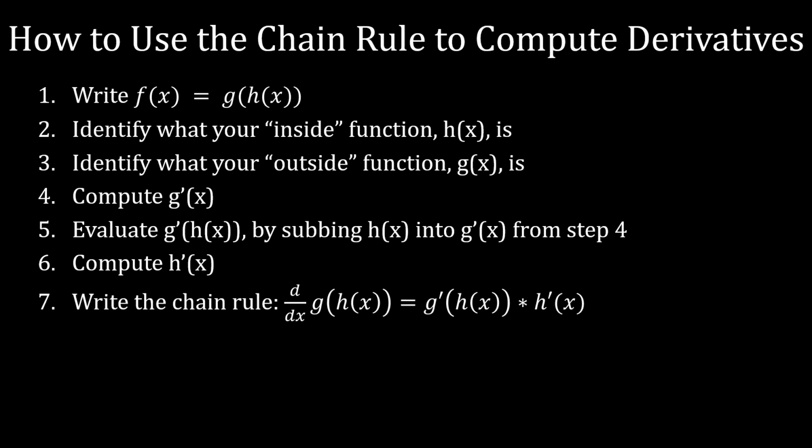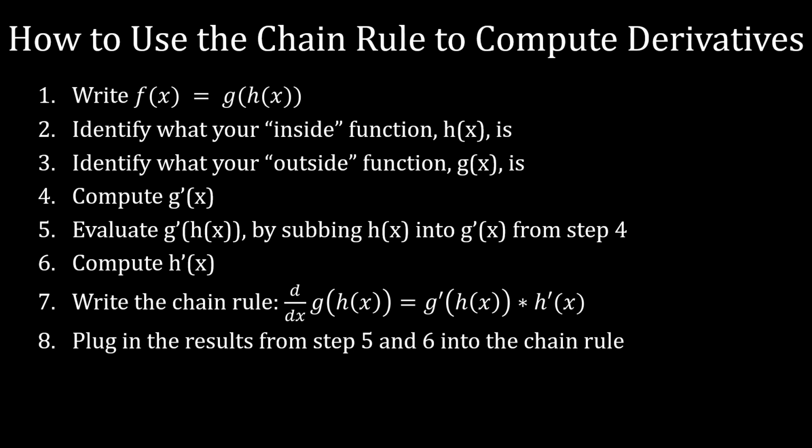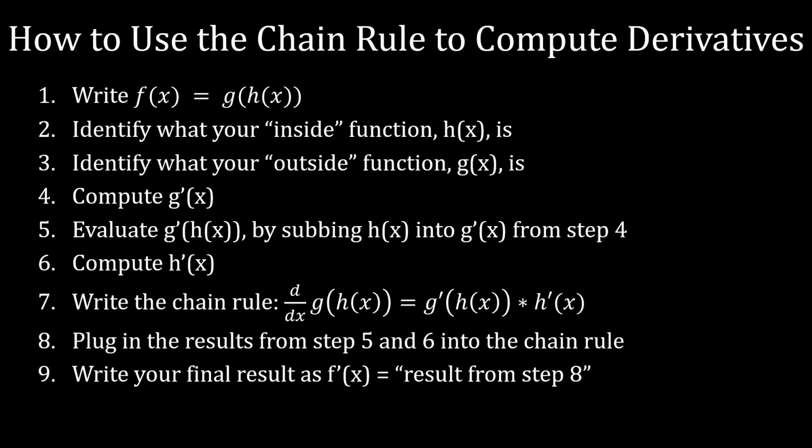We're going to write down the full chain rule just so we know what we're doing. So d dx of g of h of x is equal to g prime of h of x times h prime of x. And then we're going to plug in the results from step 5 and 6 into the chain rule, and then neatly write our final answer, f prime of x is equal to that result. Just a quick tip before we go into an example. While not always true, generally our inside function is going to be inside parentheses.